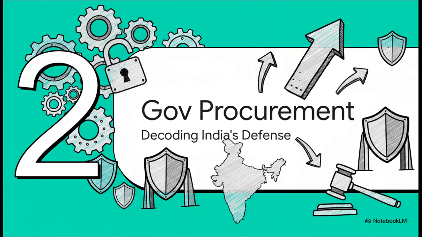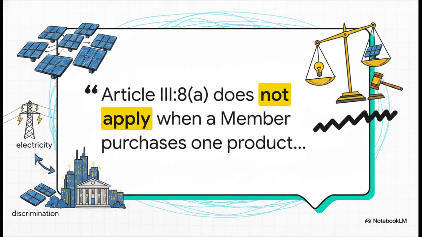Moving right along to Section 2, Decoding Government Procurement. Let's look at India's first major legal hurdle. So there's this rule, GATT Article 3.8a, which provides an exception for government procurement. India argued that because their government was purchasing electricity from these solar-powered developers, the domestic requirements on the solar panels should be totally exempt from standard trade rules. Sounds plausible, right? Well, when evaluating this, the WTO drew a really strict line.